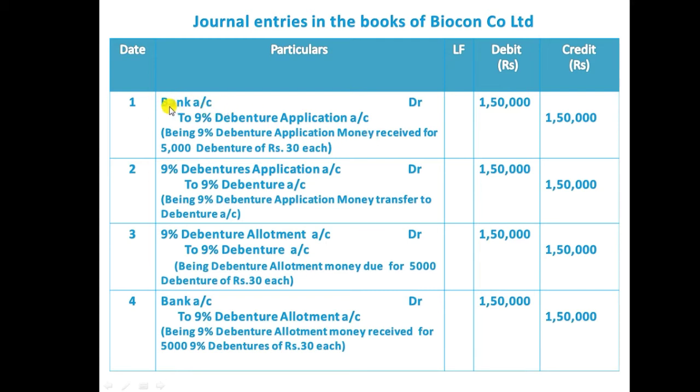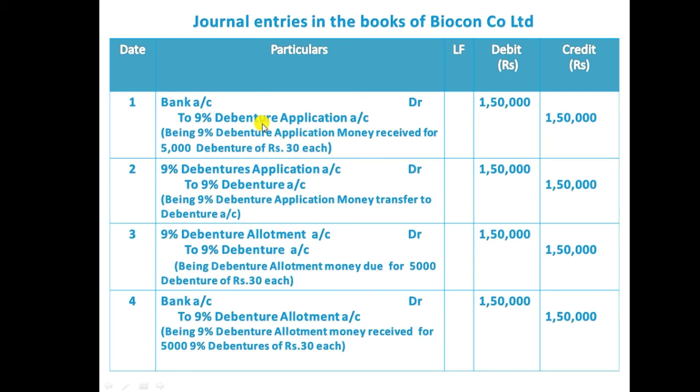For the first installment: bank account debit to 9% debenture application account 1,50,000. Here we debited the bank according to the American approach: when an asset increases we need to debit it. When the amount is deposited into the company's bank account, the bank balance increases, so we debit it. The narration: being 9% debenture application money received for 5,000 debentures of rupees 30 each.